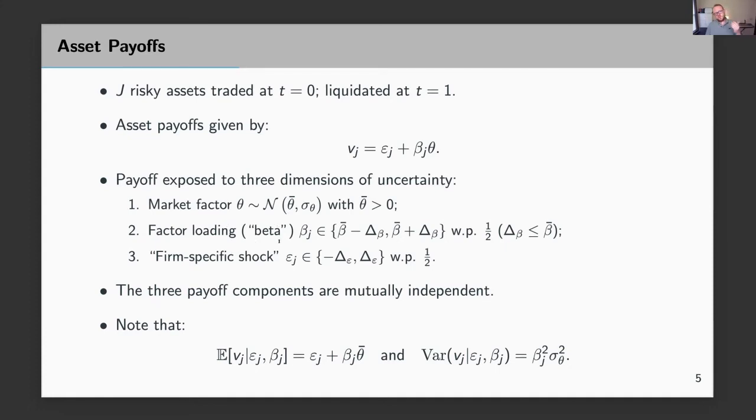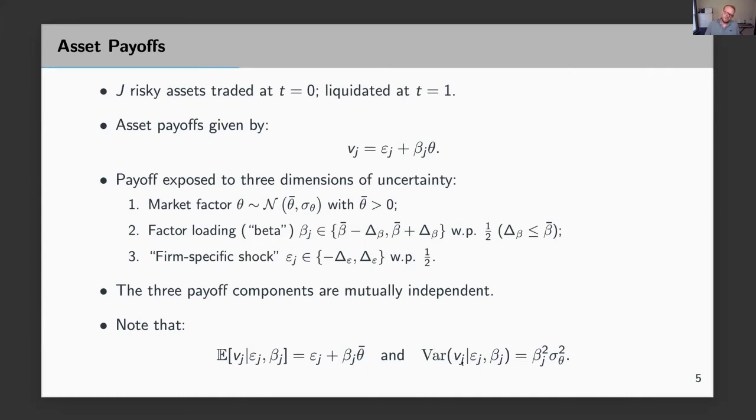Beta and epsilon will be the two important random variables in our analysis because traders can learn about those two dimensions of uncertainty. Both of these shocks have a similar distribution. They're binary. They can either take a high or a low value with equal probability. And just to come back to the point that I've made a couple of times, if you think about the expected payoff conditional on information, you can see that, of course, higher epsilon or higher beta information increase the expectation of the cash flow. So in that sense, they play a similar role because they make investors more optimistic about the cash flow.